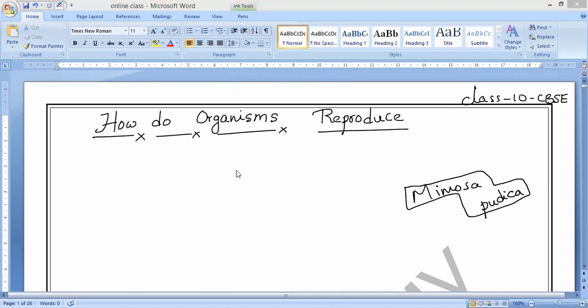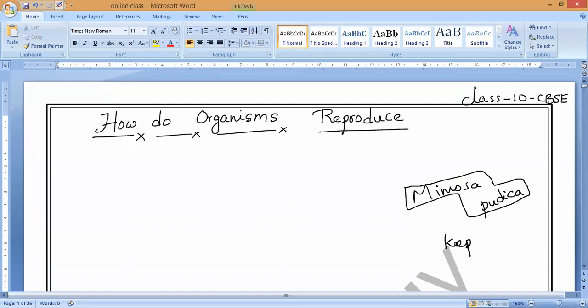Can anybody say? For repairing, sir. For requirement, no. What is the purpose? Why are our nervous system and all functioning? What will happen if our brain stops functioning? Suppose our hormones are not being produced, then what will happen? Why are we doing this, and why are the plants doing all these movements? To keep alive. Is it yes or no? Yes, to keep alive. So if an organism wants to stay alive, all these kinds of control and coordination should take place.